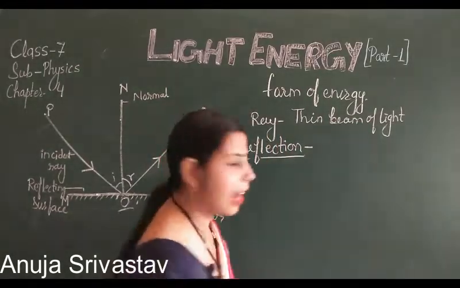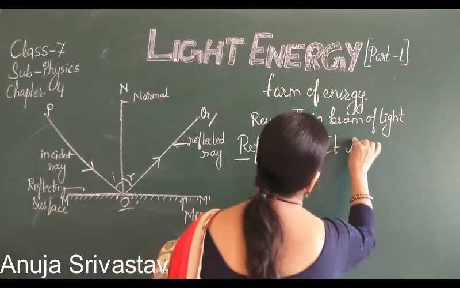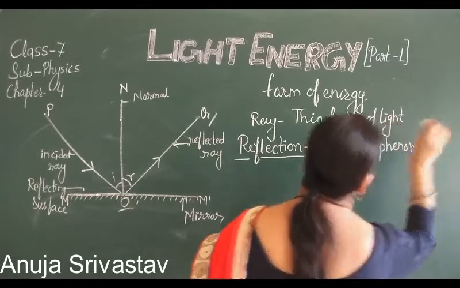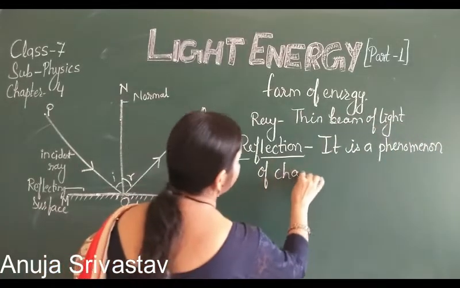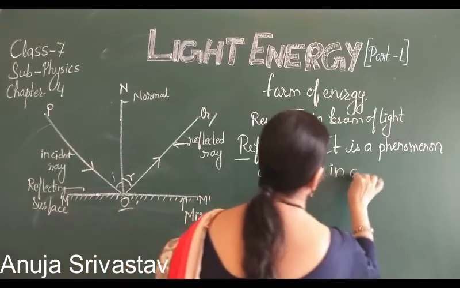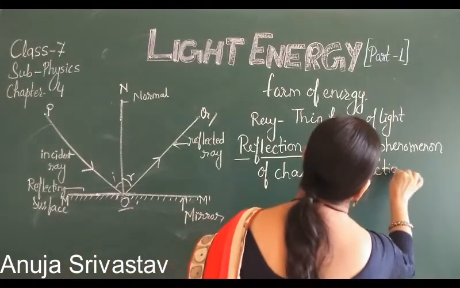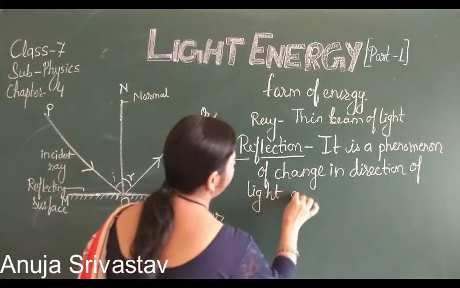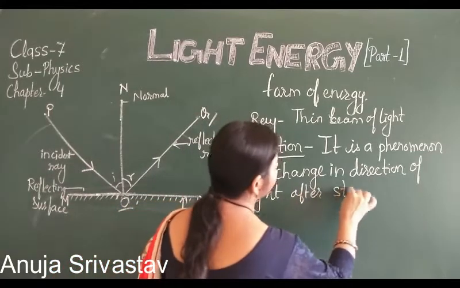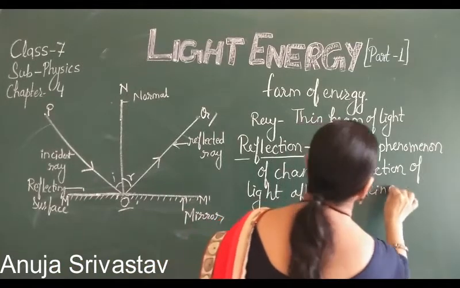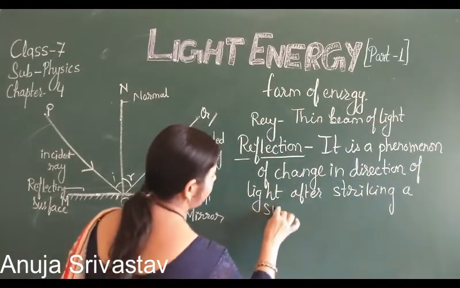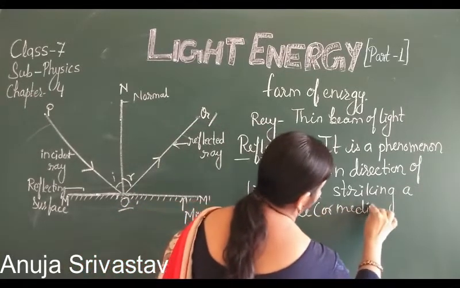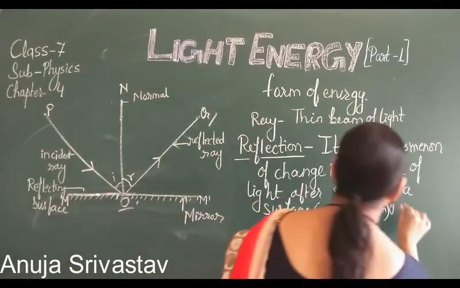So what is reflection? It is a phenomenon of change in direction of light after striking a surface or medium through which it cannot pass.